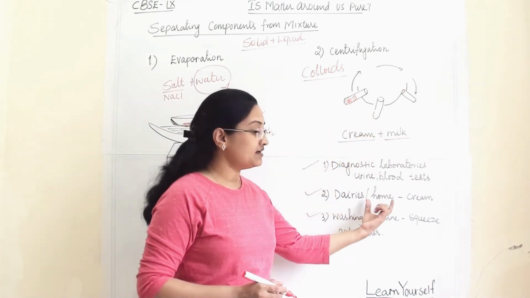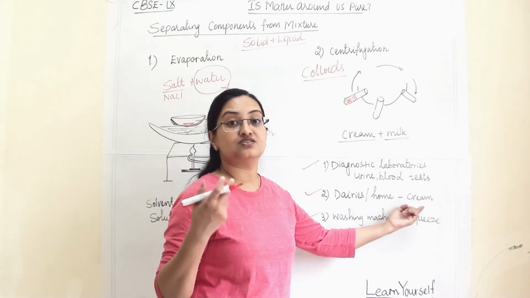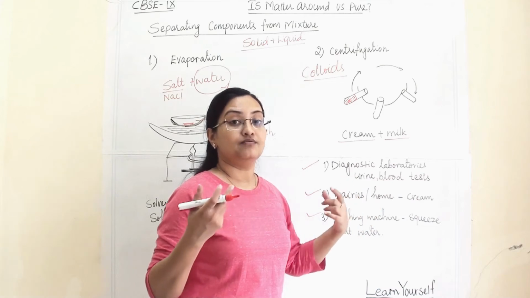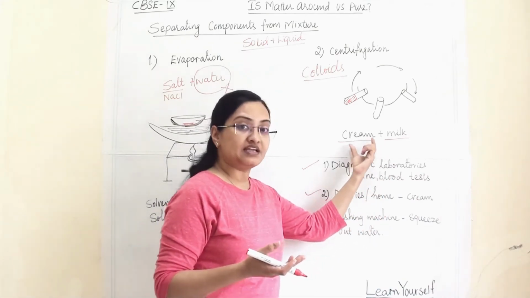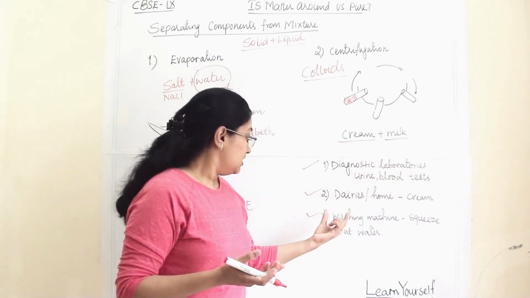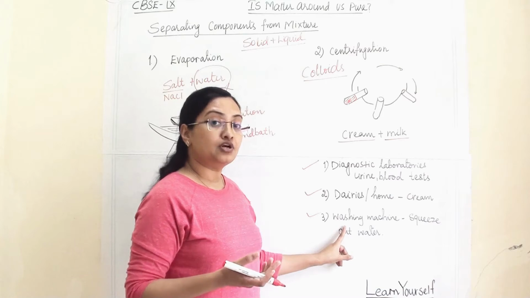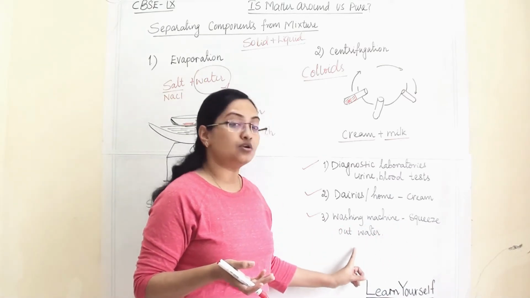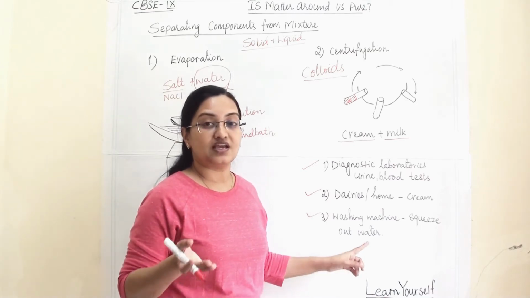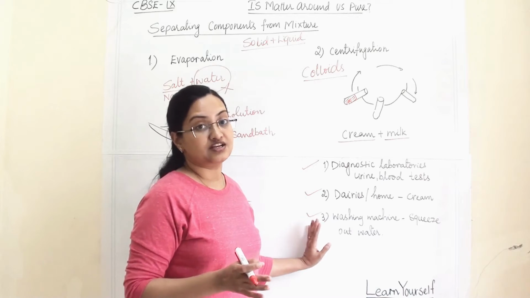In dairies and at home we use this centrifugal force and churning, and at home we use blenders to separate cream from the milk. The third application: this centrifugal force is used in washing machines to squeeze out water from the clothes, and we get dry clothes at the end of this centrifugation.